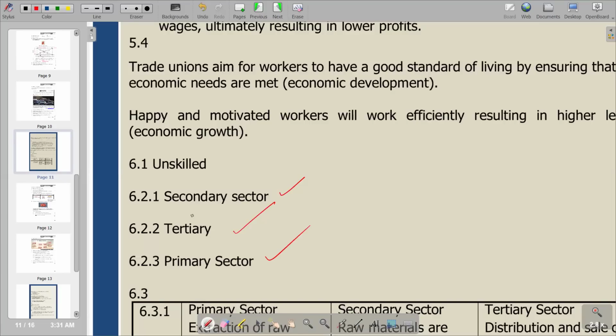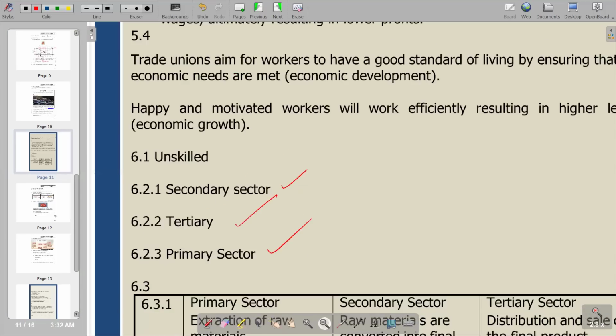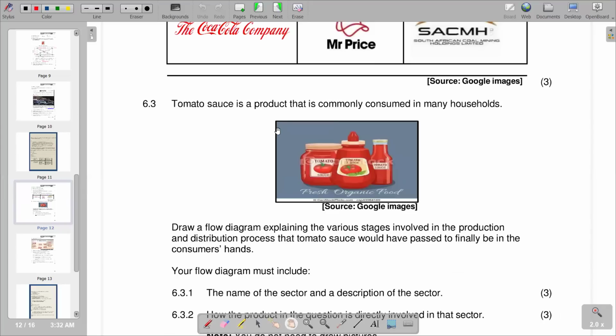So we go on and try to see the next question, which is going to be our 6.3. And 6.3 reads, tomato sauce is a product that is commonly consumed in the main household. So you're given tomato sauce in the form of a picture there.